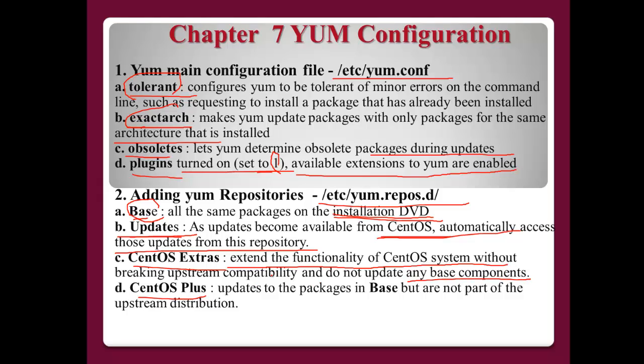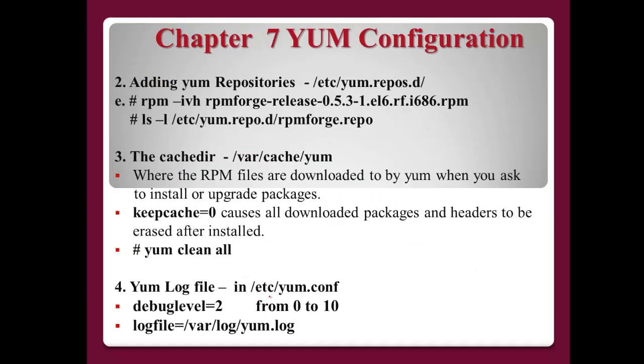So maybe this package did not belong to base and updates, but if we want to extend some functionality of the CentOS system, in this case, you can use this one. Plus updates packages in the system base; normally they are the same as base and updates, but are a part of the upstream distribution. So this one is a kind of specific option for CentOS repositories.